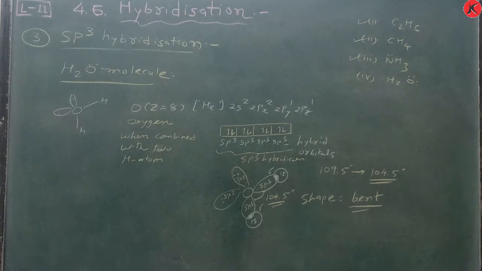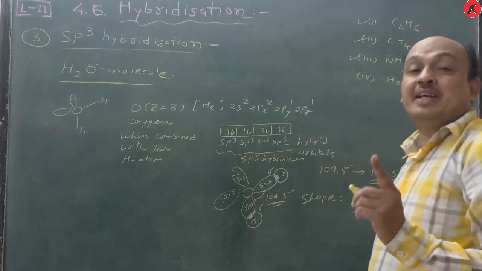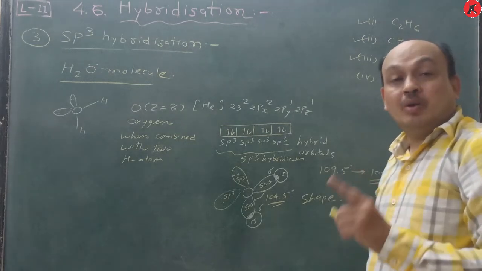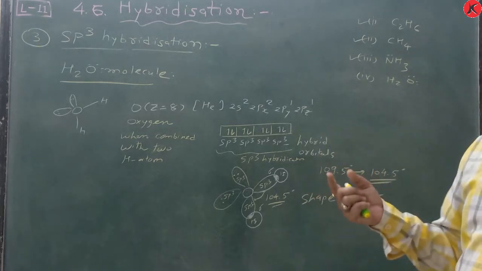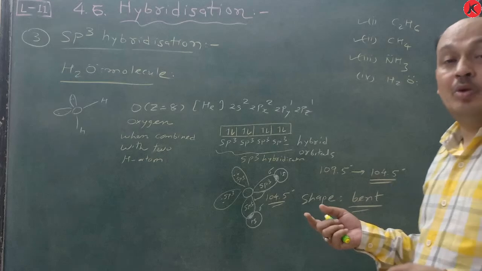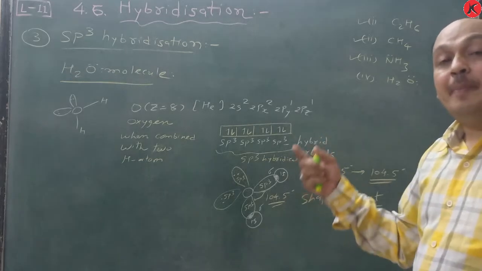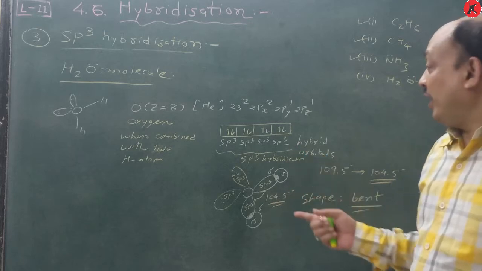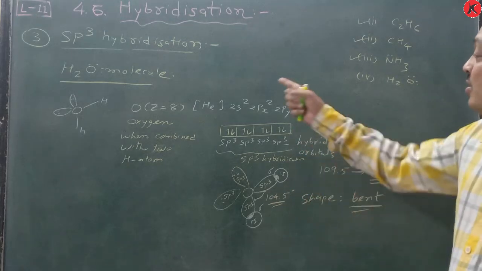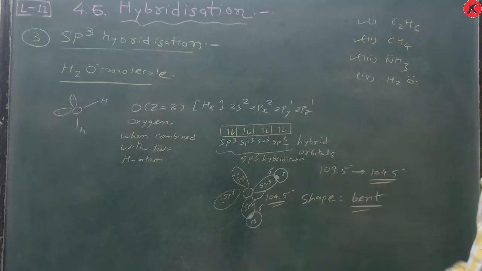So remember this one. According to VSEPR theory, lone pair repulsion is maximum, lone pair-bonding pair repulsion is minimum as compared to lone pair, and bonding pair repulsion is minimum as compared to lone pair-bonding pair. So this is all about sp3 hybridization.